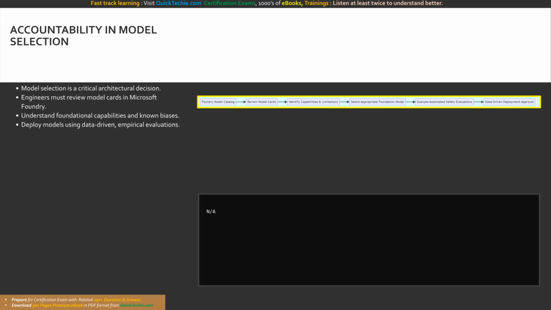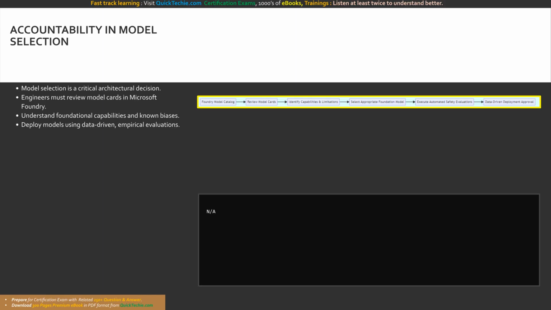As an accountable systems engineer, you must thoroughly review the model cards and responsible AI documentation provided by the developers of that foundational model. A model card provides transparent documentation regarding a model's capabilities, its intended use cases, and crucially, its known limitations and statistical biases. If you deploy a model into a healthcare application when its documentation explicitly forbids medical diagnostic use, your organization has completely failed the accountability test.